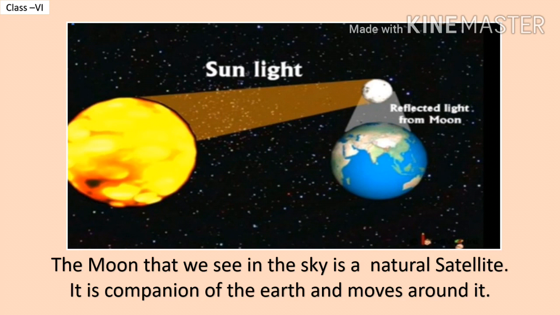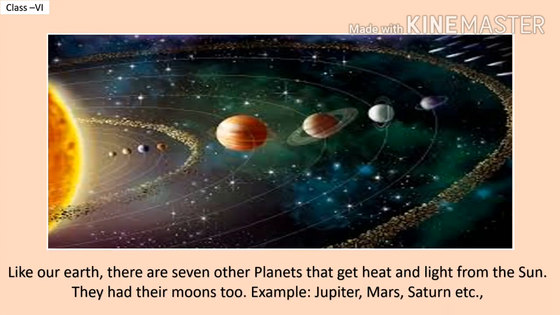The moon that we see in the sky is a natural satellite. It is a companion of the Earth and moves around it. Like our Earth, there are 7 other planets that get heat and light from the sun. They have their moons too, for example Jupiter, Mars, Saturn, etc.